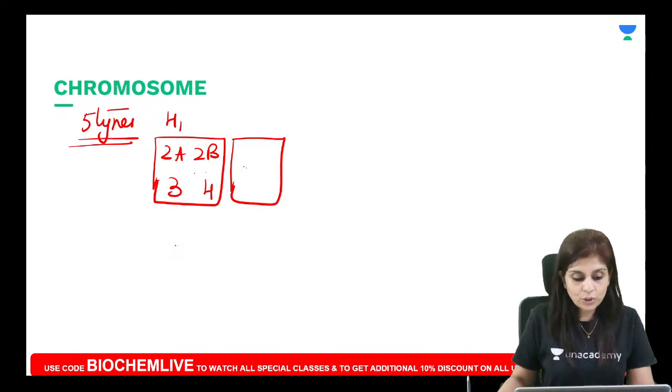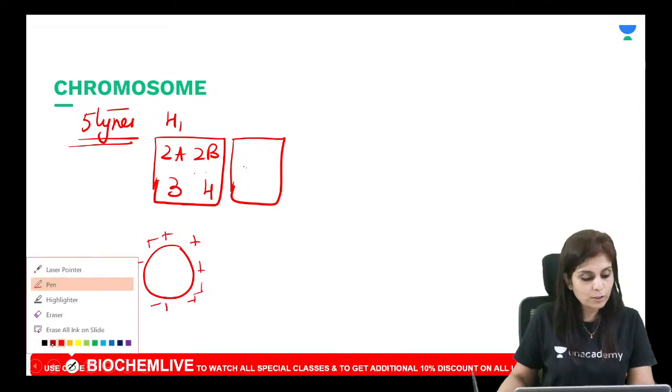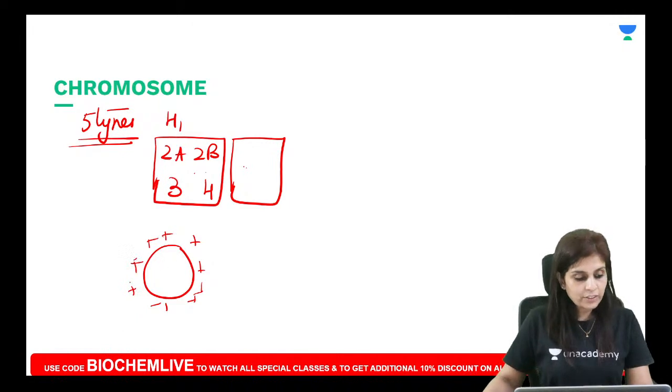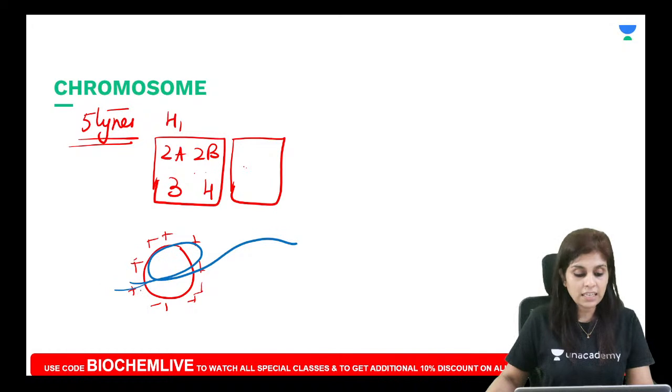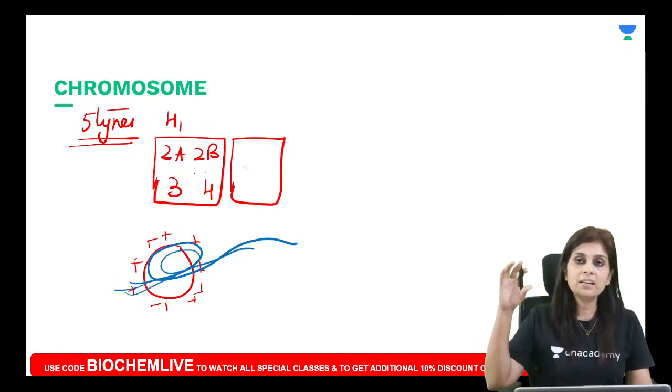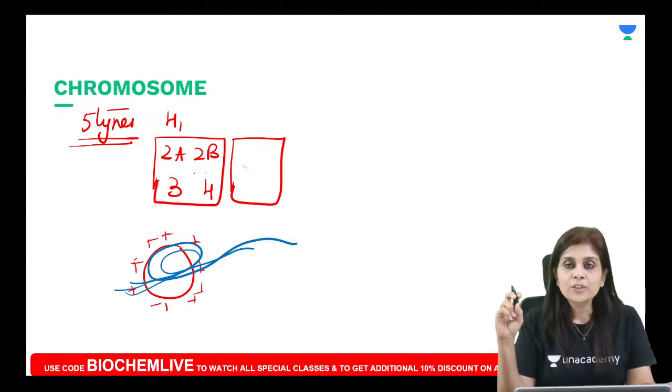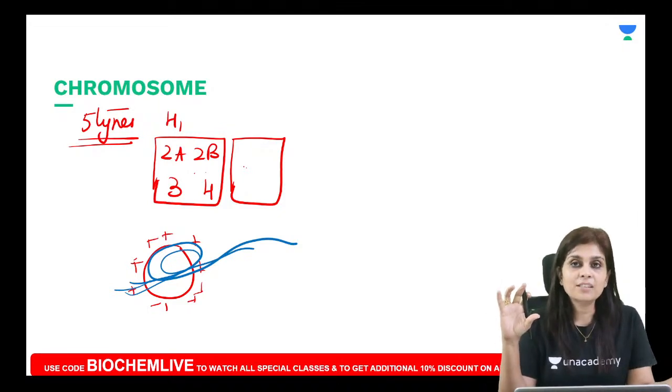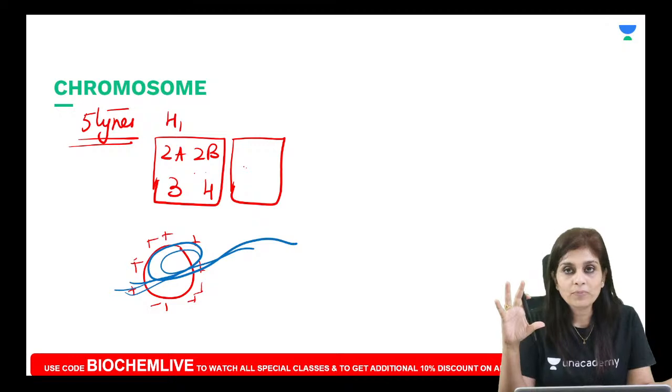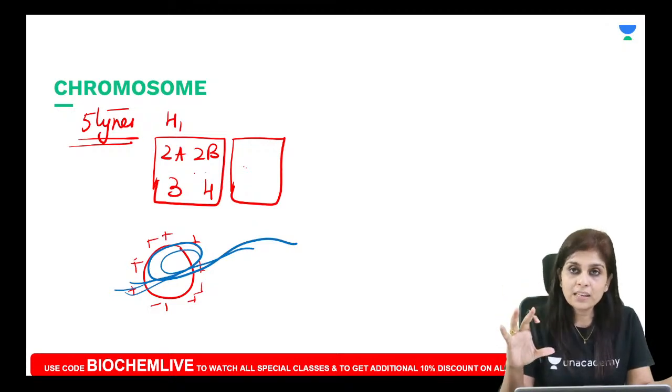So this histone octamer sits in the center, rich in positive charges. And all these positive charges will attract a segment of double-stranded DNA which gets wound around. So in this string on bead appearance, what is the string? The string here is double-stranded DNA. What is the bead? The bead here is the histone octamer. This string on bead appearance is called a nucleosome. So that is where you get the first level of compactness.